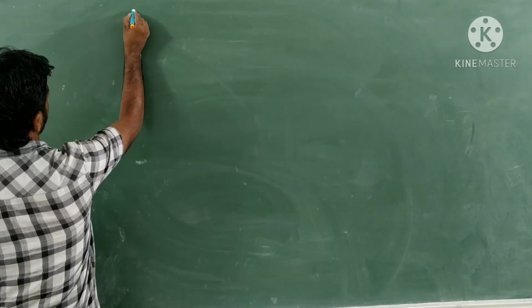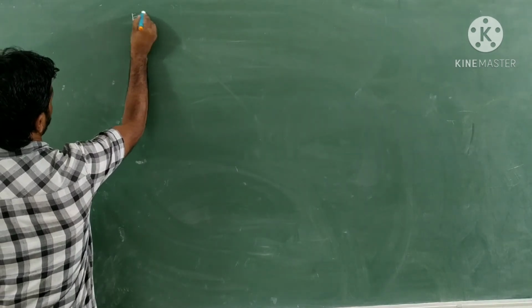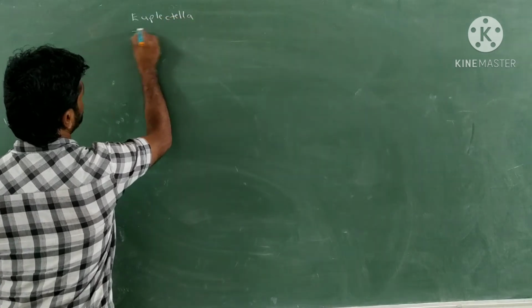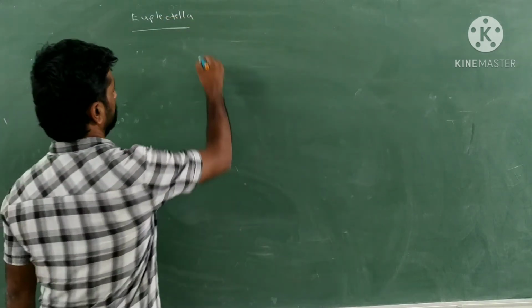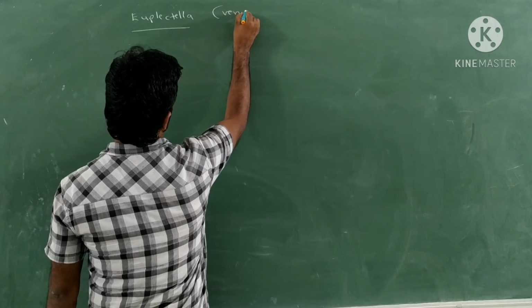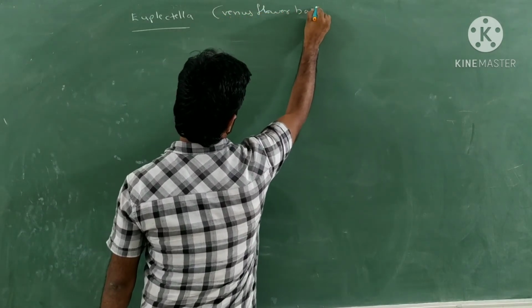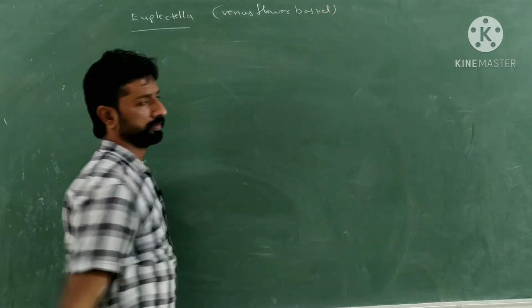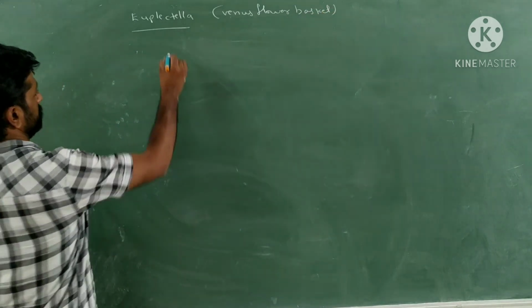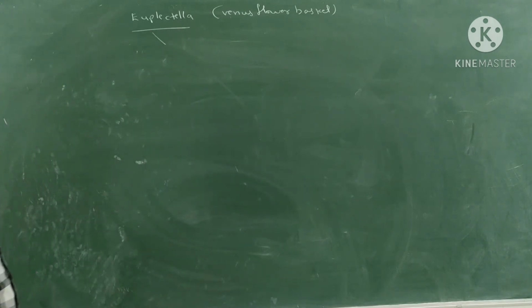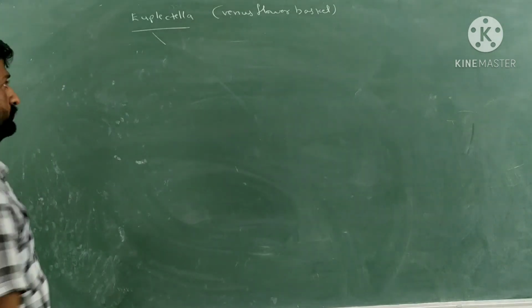One of the sponges is called Euplectella. This Euplectella is commonly called Venus flower basket. It lives in association with some shrimps.